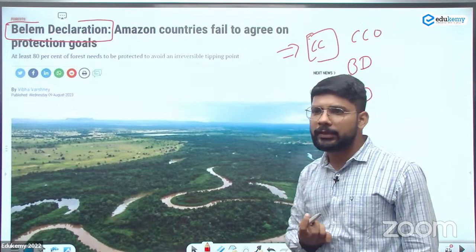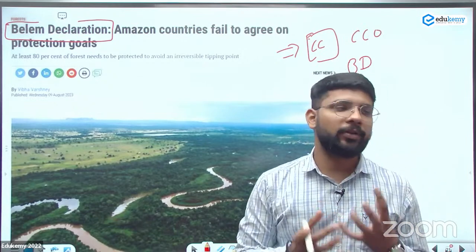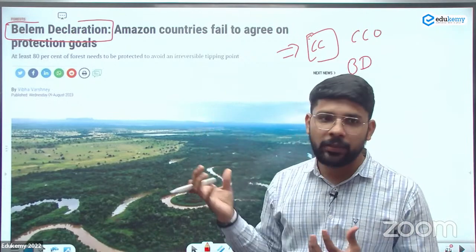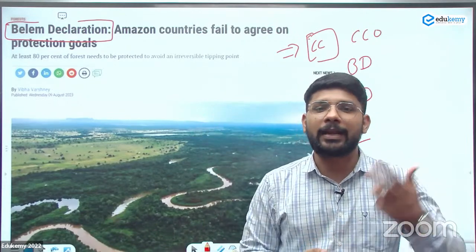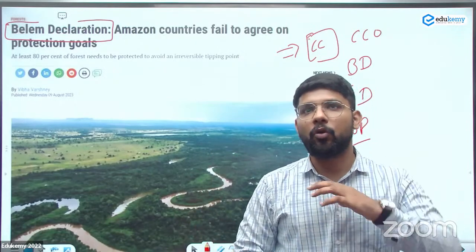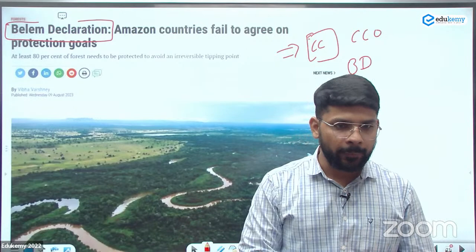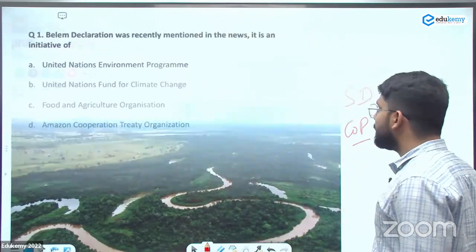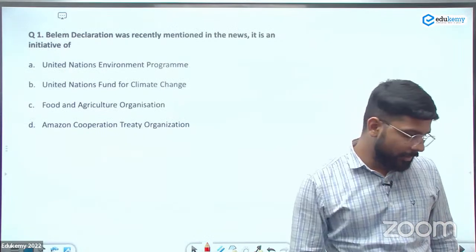तो इस तरीके के क्वेश्चन रहते हैं. And they're asking the question on the basis of these declaration. What are the outcome of these declaration? Who is handling these declaration? क्या target set किया गया है? क्या achievements है? क्या financial mechanism है? They're also asking about the organization as well. So for the prelims perspective, this is very important. Let's see the question first, then we will discuss about the declaration.